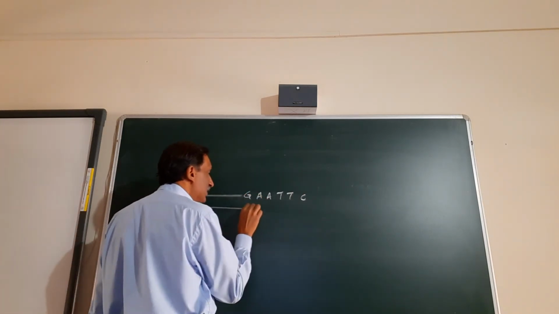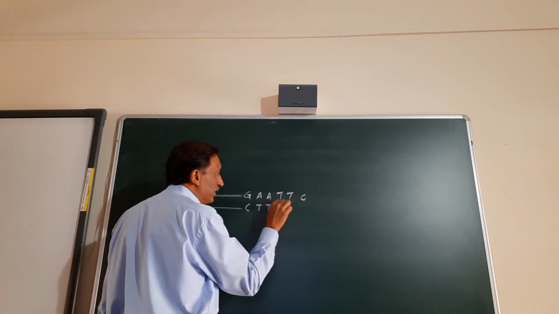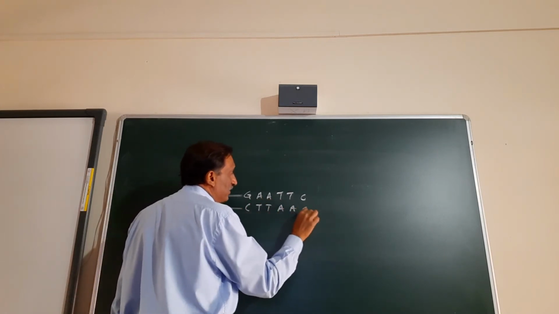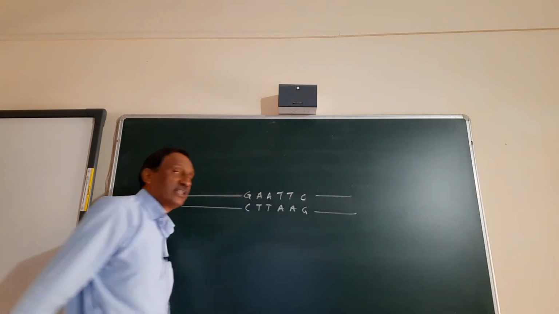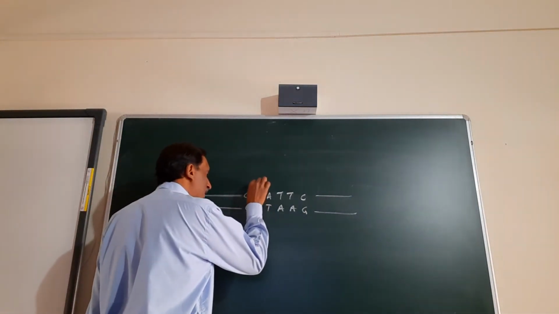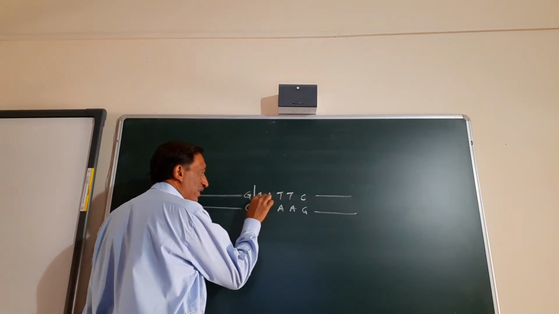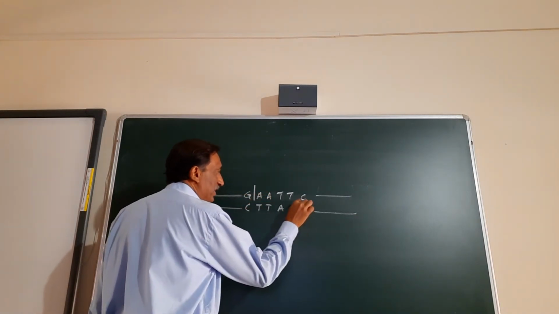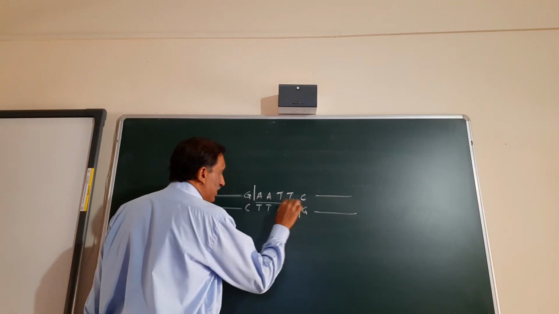यहाँ पे क्या होगा इसका? G का C, T, T, A, A, G. So when the Eco R1 is put, it will cut between the G and A, and it will cut between G and A, and ये ऐसा काम करेगा.